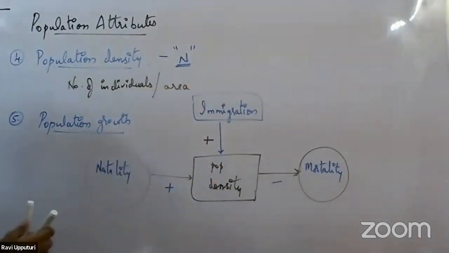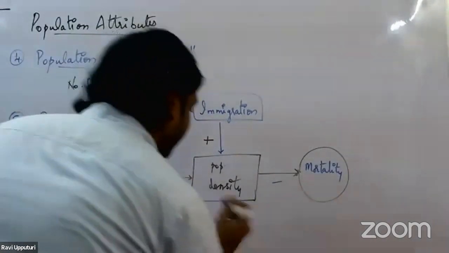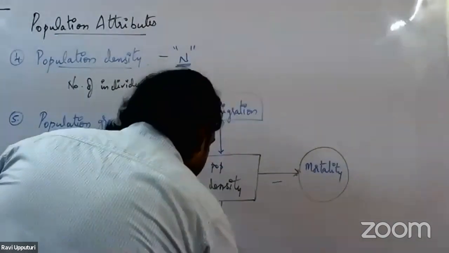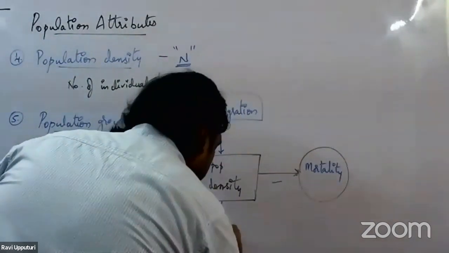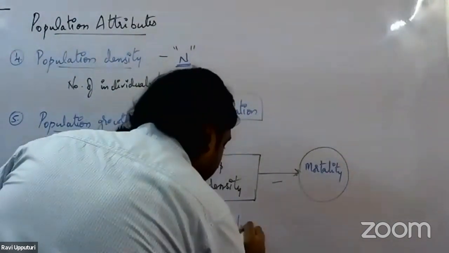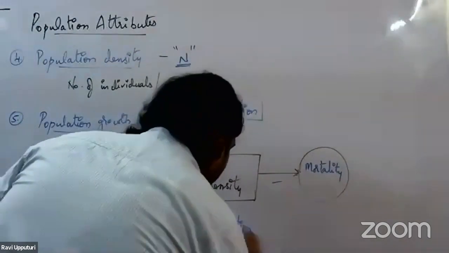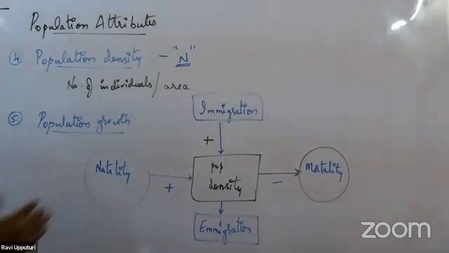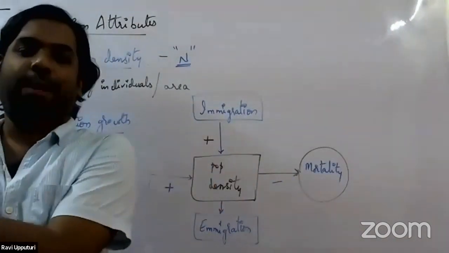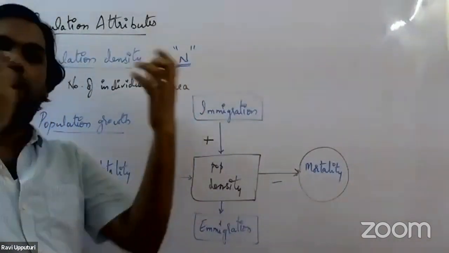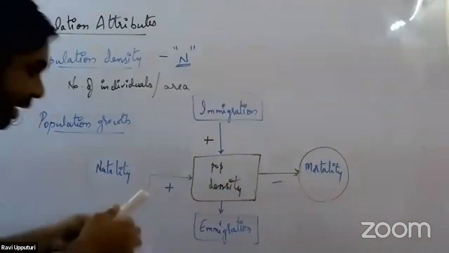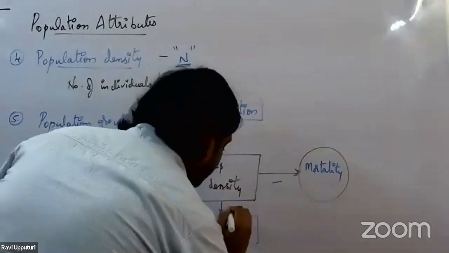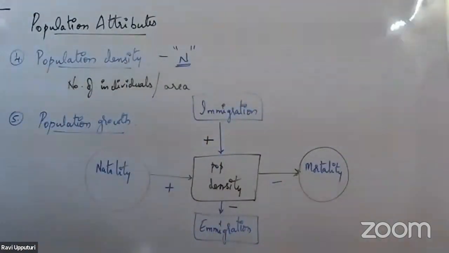The last factor we have is called emigration. What do we mean by emigration? Emigration refers to moving out of the population. Say from India a person goes out somewhere. At that point of time, the population density will start decreasing. So emigration will start decreasing the population density.